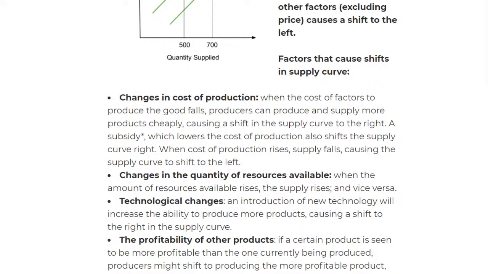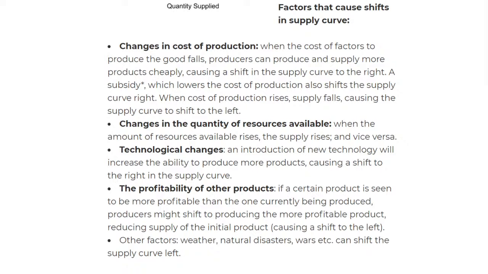promote that. So for example, the books industry, maybe the government says, okay, take this amount of money to produce more goods because we want to promote that. That means the government has given a subsidy, so that will reduce the production cost and therefore you would make more supply. The next one is changes in the quantity of resources available. When there's more resources, I can easily make the product, but if we have limited resources, like limited edition, it's more expensive, so that will reduce the supply.